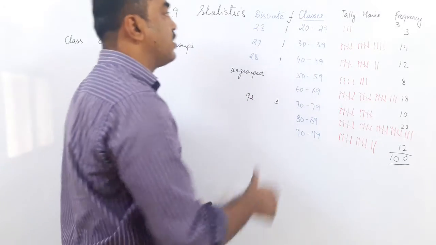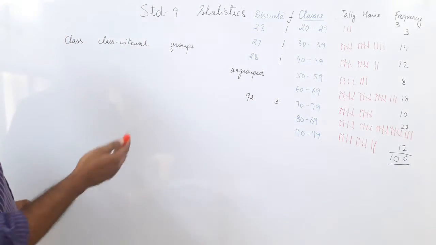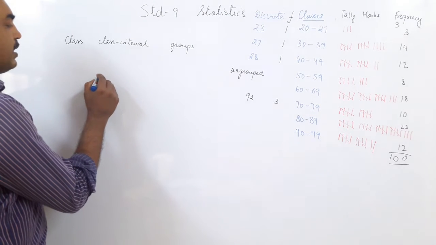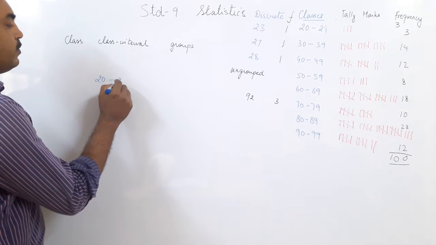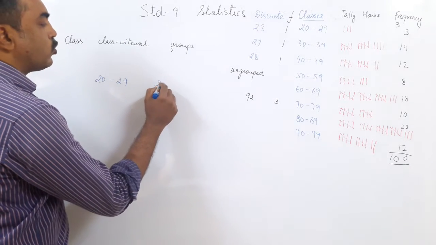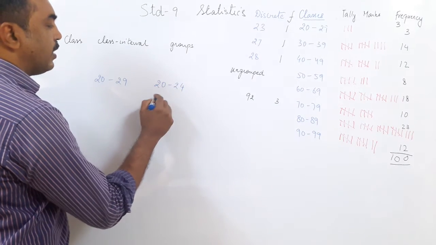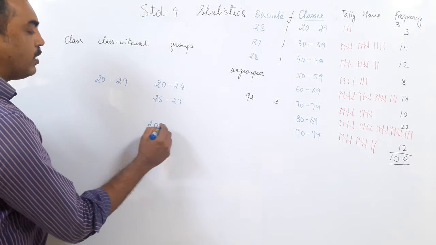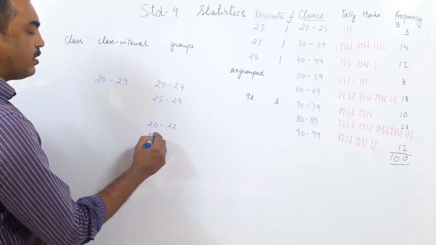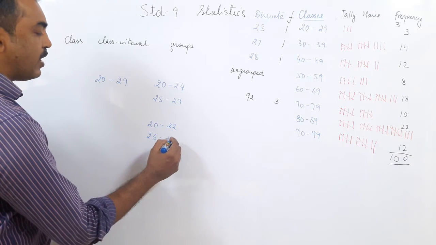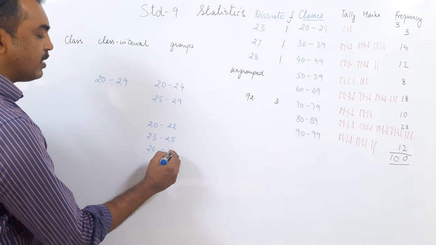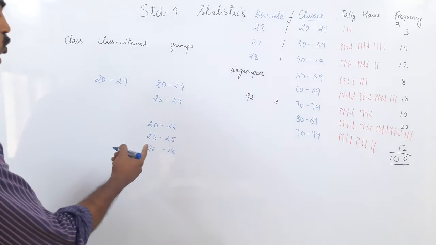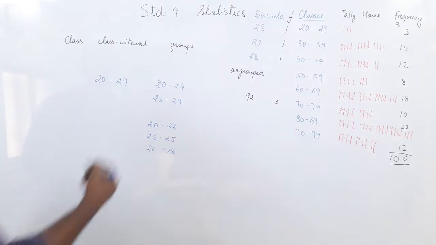Now what are the rules to make the classes? Yesterday I told you there are no specific rules to make the classes. You can make any class. So I went 20 to 29, made a big class. I could go 20 to 24 and then 25 to 29. Or I could go 20 to 22, 23 to 25, 26 to 28 and so on. I can make the classes the way I want.